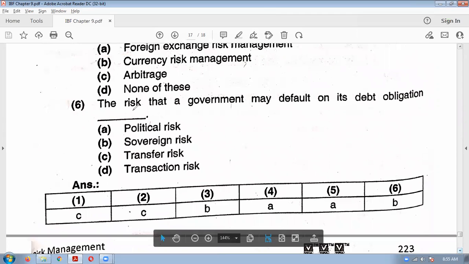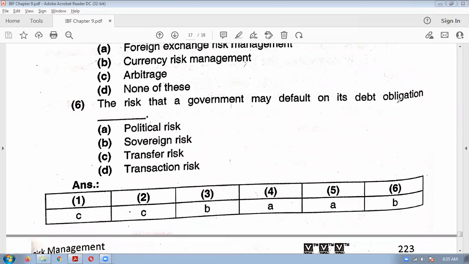And 6th MCQ, the risk that a government may default on its debt obligation. Government will default, it will be always sovereign risk. Sovereign means government. So if some risk is arising because of government's default, it is called as sovereign risk. Okay. It is sovereign risk, and government defaulting is a very rare case. Okay. So government may not default, but then also if government default, it is called a sovereign risk.